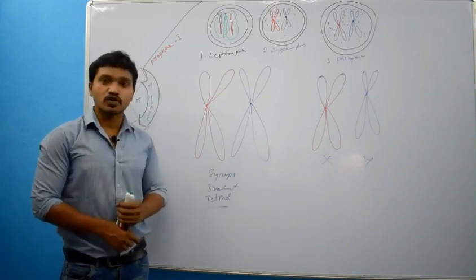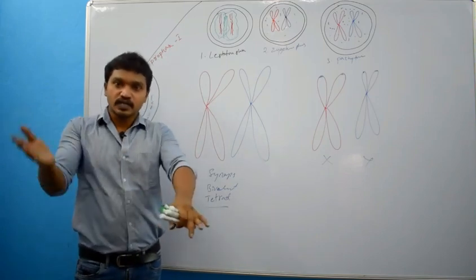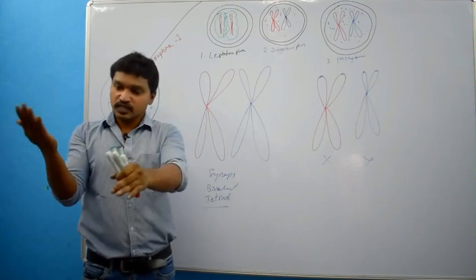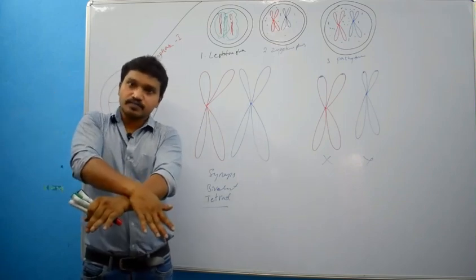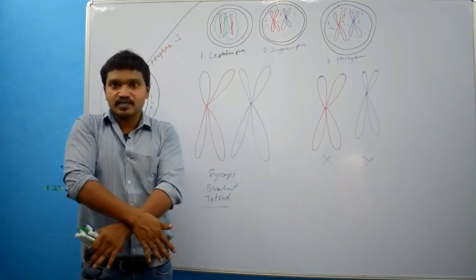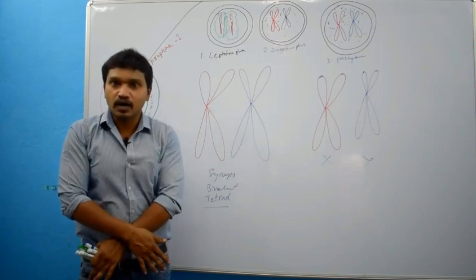These non-sister chromatids fall over one another. Imagine this is one non-sister chromatid and this is another non-sister chromatid. This will fall over another. That means now it looks like X. This phenomenon we call chiasma.